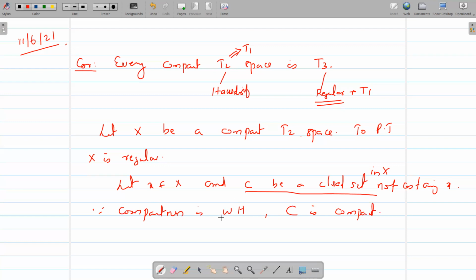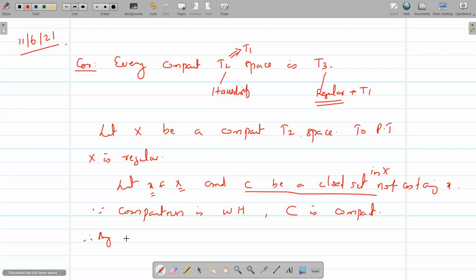So, in the T2 space capital X, x is a point in capital X and C is a compact set not containing x. So, by our theorem, this compact set C and this x can be separated by means of disjoint open sets.